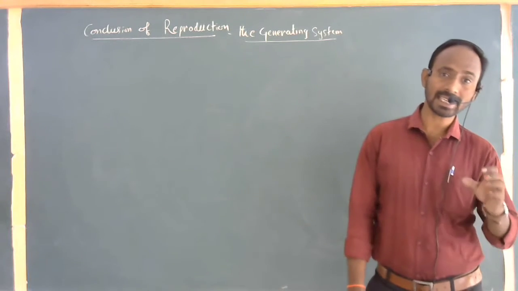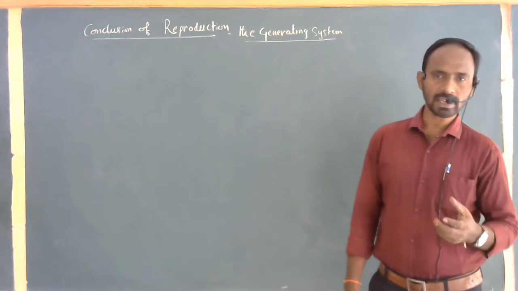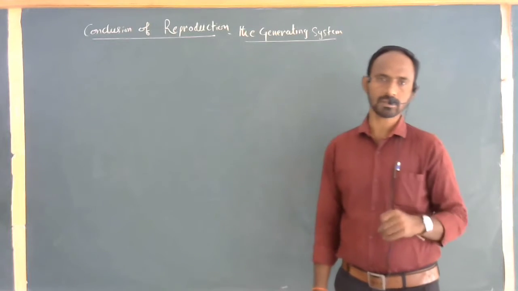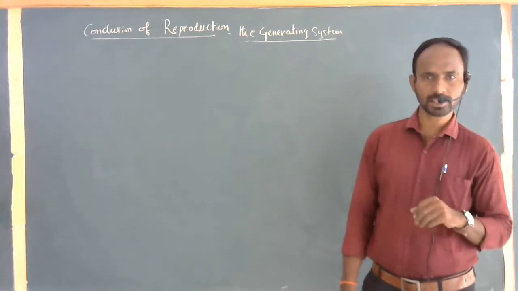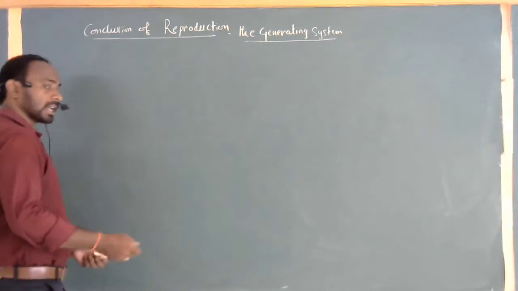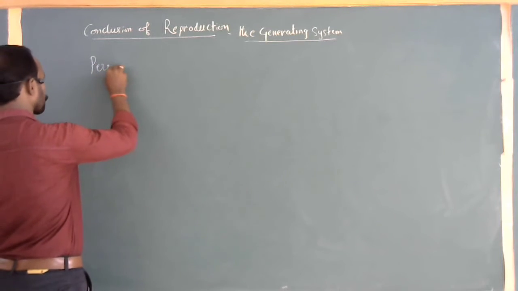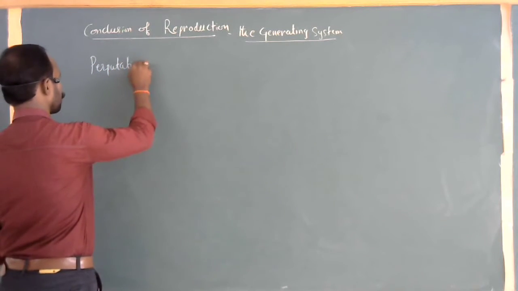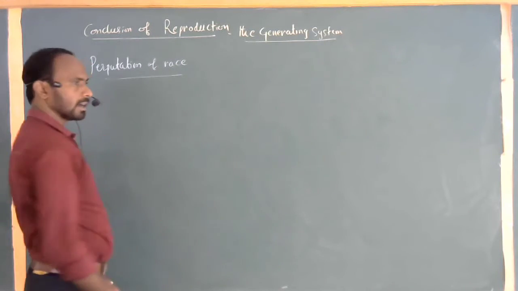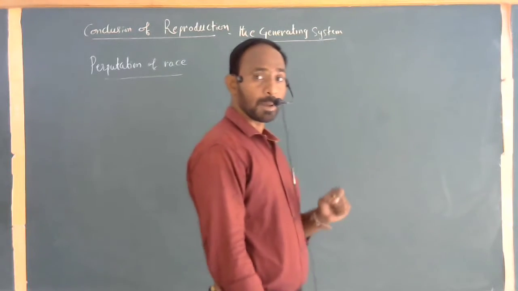This is called the generating system. New organisms are generated. Otherwise, within a few generations, the animal species will become extinct if reproduction is absent. That's why reproduction is a main important process, which is useful for the continuation of life or perpetuation of its race, the perpetuation of race in a particular species. Reproduction is very mandatory to maintain the continuation of life of an organism and the perpetuation of its race.